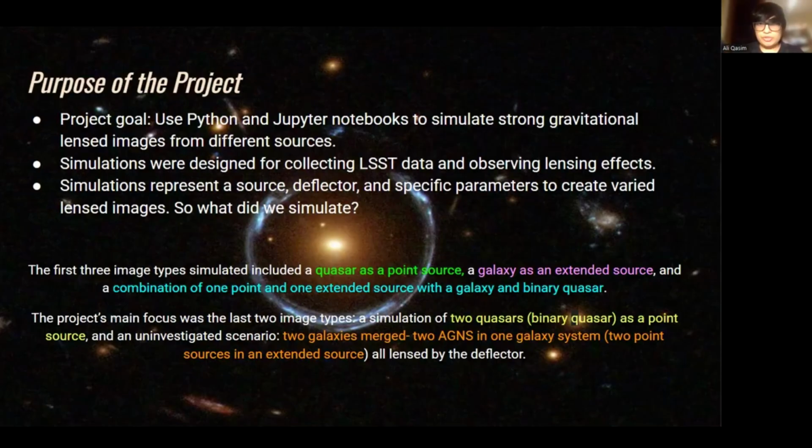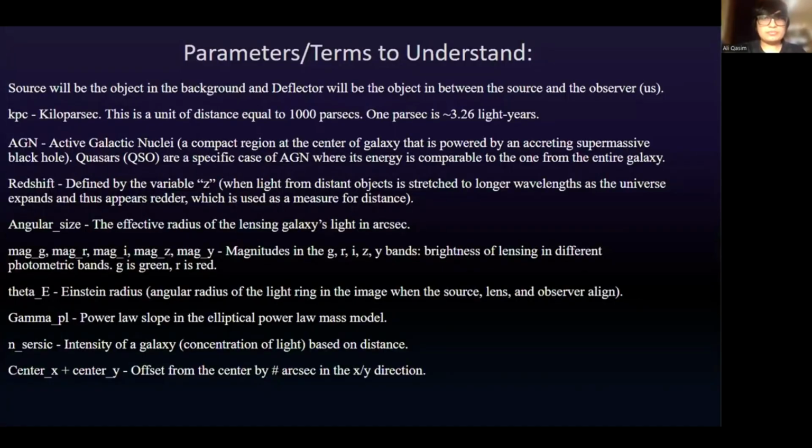Now, the project's main focus was the last two image types: a simulation of two quasars, which is a binary quasar, as a point source lensed by the deflector, and an uninvestigated scenario, two galaxies merged, which is two AGNs in one galaxy system, or we would say two point sources and an extended source, all lensed by the deflector.